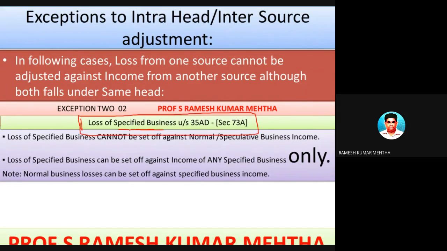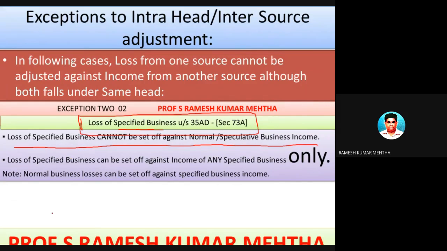These specified businesses are businesses which are specified under the Income Tax Act 1961-62, and they enjoy some privileges, as already discussed, as far as tax rebates or concessions or holidays are concerned. So loss of specified business cannot be set off against normal or speculative business.